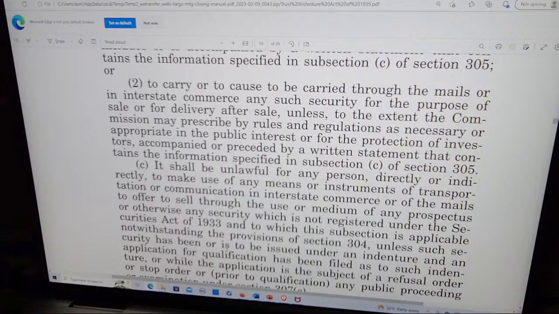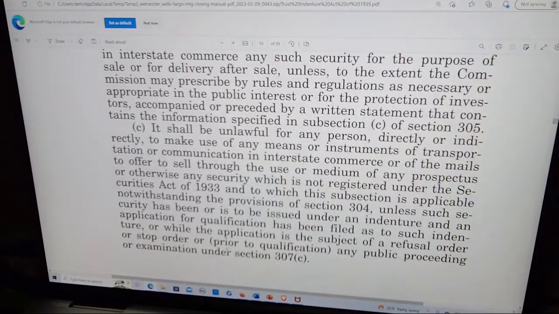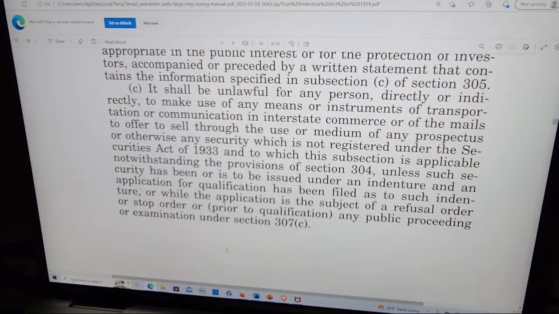two, to carry or to cause to be carried through the mails or in interstate commerce any such securities for the purpose of sale or for delivery after sale, unless, to the extent the Commission may prescribe by rules and regulations as necessary or appropriate in the public interest or for the protection of investors, accompanied or preceded by a written statement that contains the information specified in subsection C of section 305.